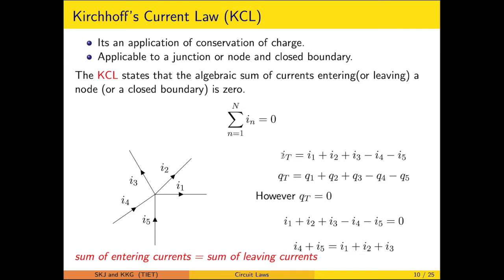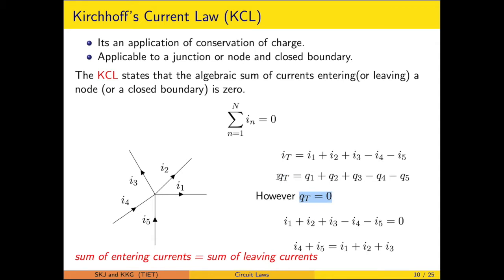So let's say the total current at the junction is IT. We have considered the leaving current as positive and the entering current as negative. Now the charge is the integral of the current. So correspondingly QT will be equal to Q1 plus Q2 plus Q3 minus Q4 minus Q5. However, the conservation of charge suggests that the total charge at a junction will be 0.